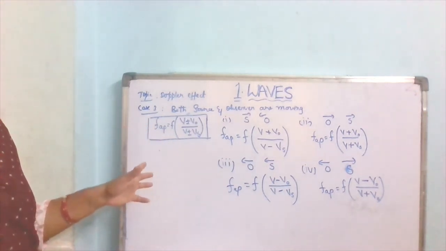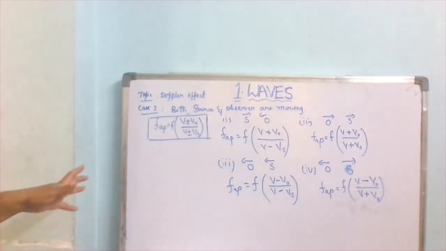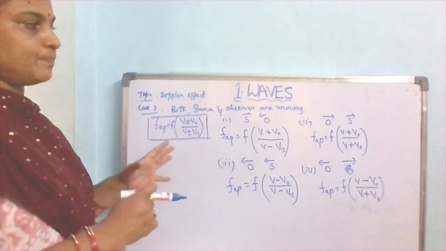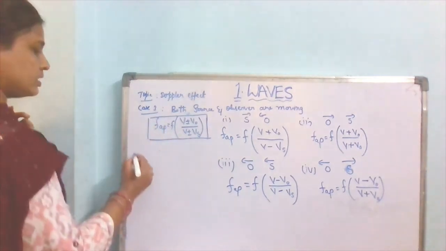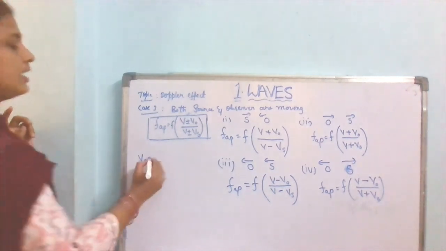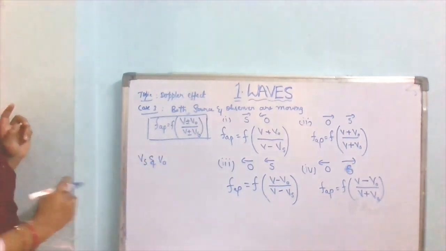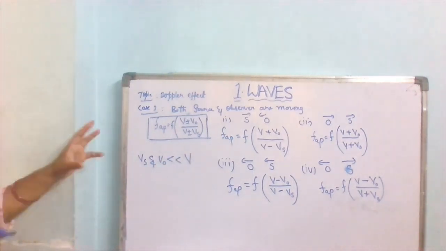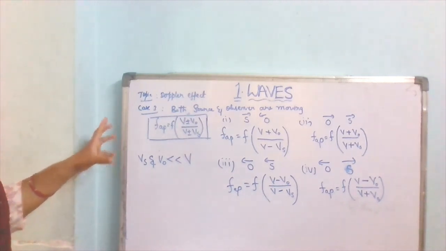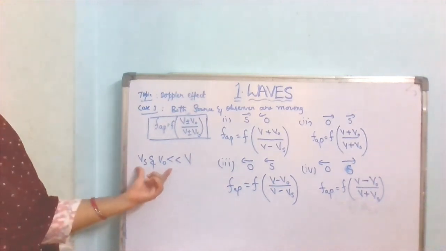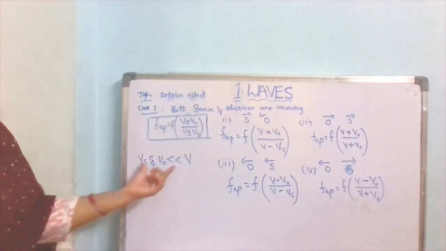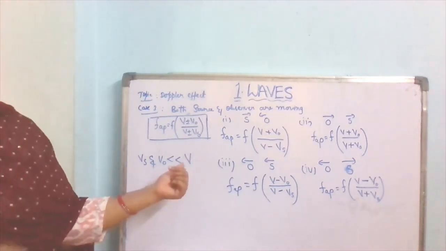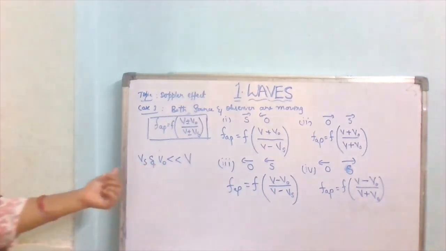And also this Doppler effect will be applicable when the velocity of the source and also the velocity of the observer are very, very much less than the velocity of the sound. Then only this Doppler effect will be applicable, that means these formulas will be applicable. The velocity of source and velocity of observer should be less than the velocity of the sound. And also this Doppler effect will not be there if both are at rest.